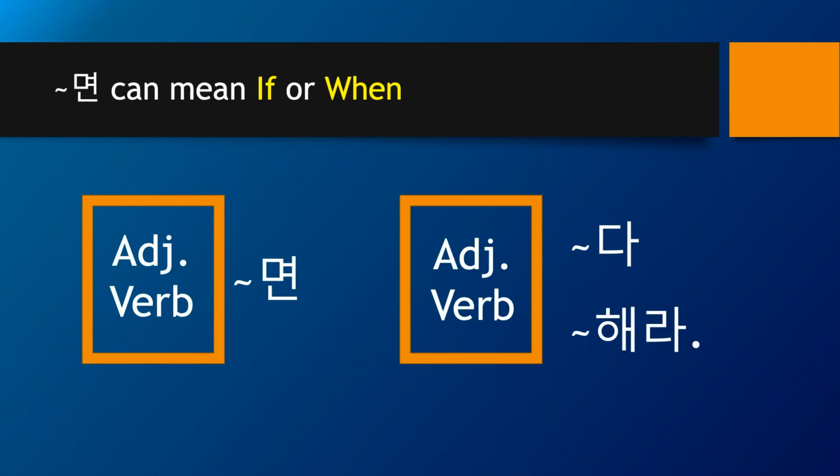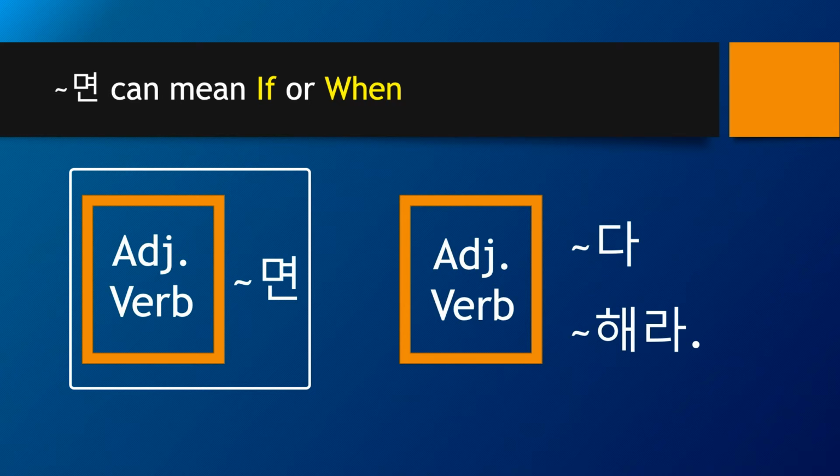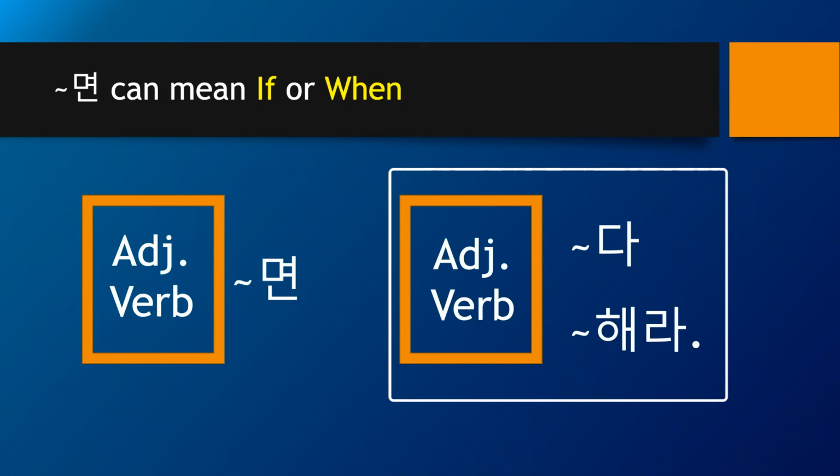Okay, we have looked at how the 면 character is used as if with an adjective. It can also mean when it's used with a verb. So adjective 면 or verb 면, something 다 or something 해라 is a typical pattern.